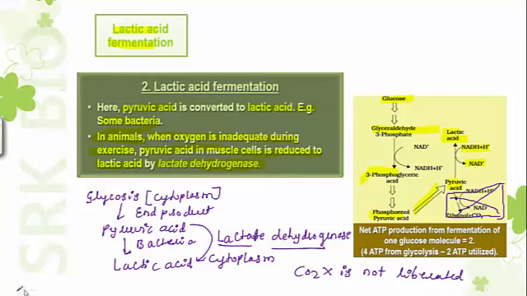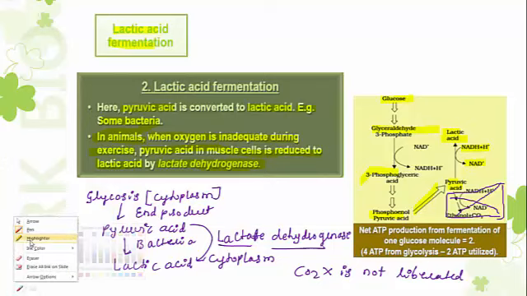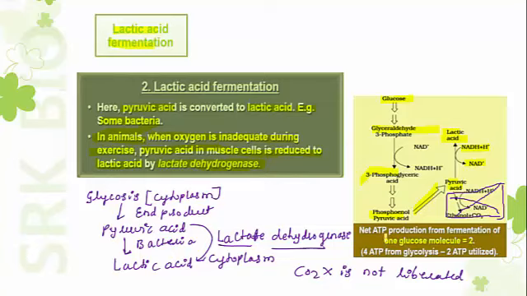Then last point, during lactic acid fermentation also the total ATP molecules produced are only 2 molecules, and they are not produced during the fermentation, they are produced during glycolysis. So whether it is alcoholic fermentation or lactic acid fermentation, the net profit of ATP molecules is only 2, and those 2 ATP molecules are produced during glycolysis, not during the fermentation.